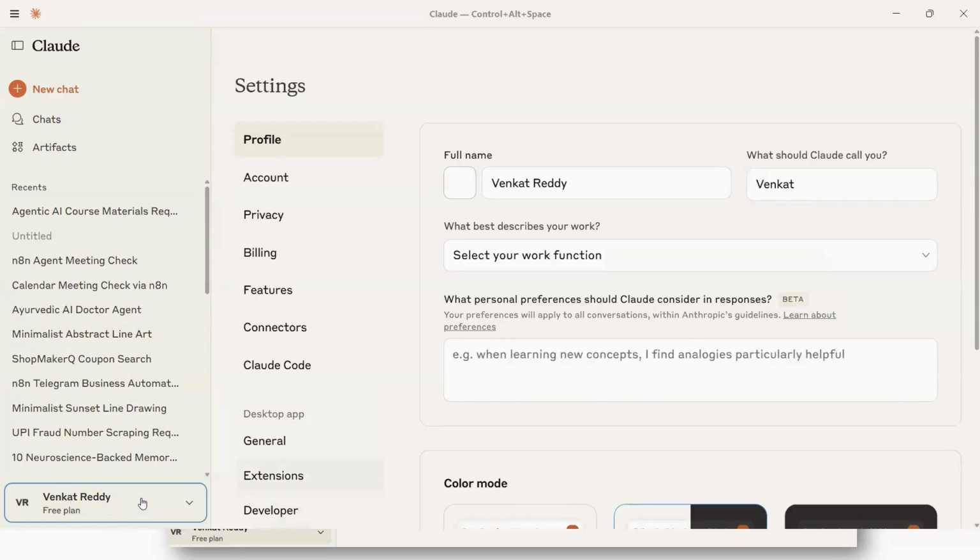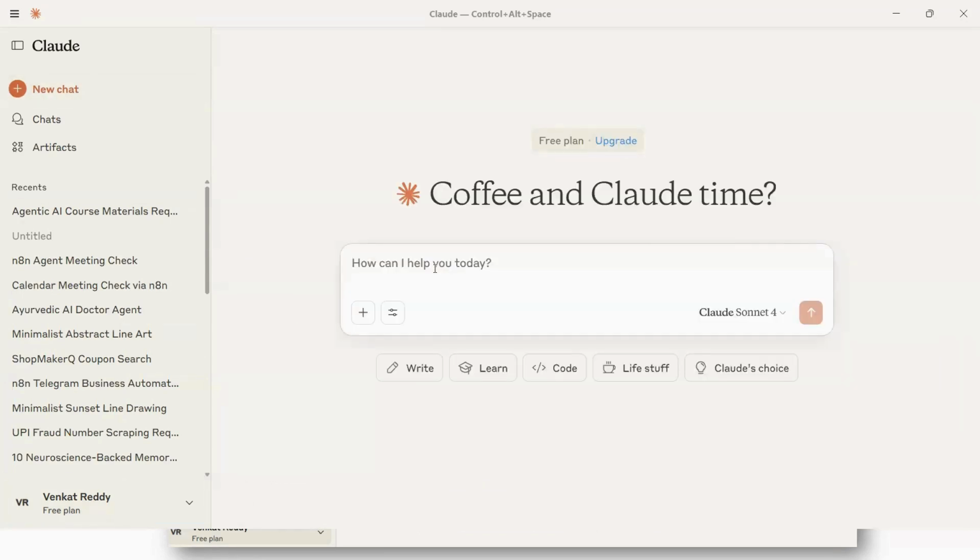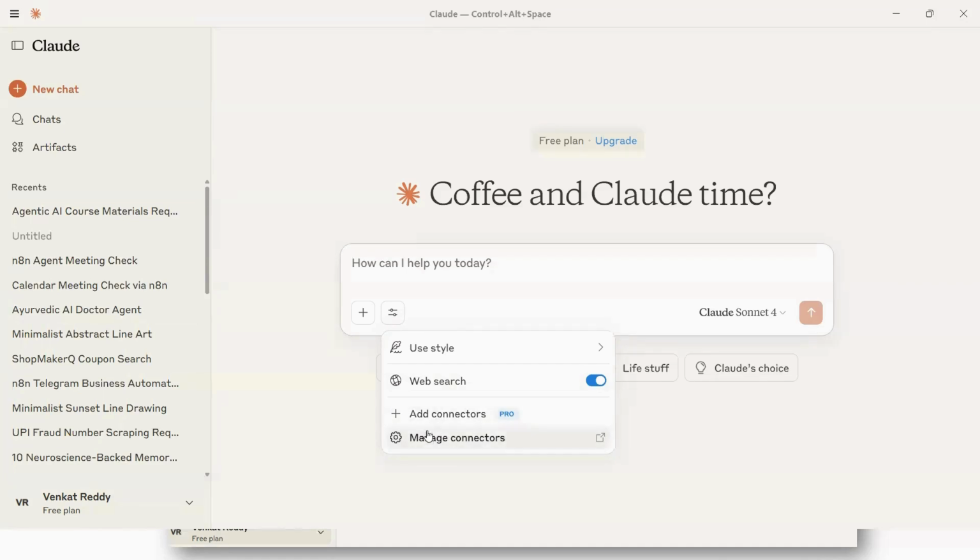But even before that, I want to tell you one important piece of information. If you click on new chat, you can write any command here and you will get the output. But if you click on search and tools, right now there is web search, add connectors, manage connectors. We do not have anything MCP from N8N. N8N connectors are not there. So on N8N, we will create an MCP server. After that, we will come to this configuration and add it. Then we will see an extra connector, the N8N connector, appearing here.